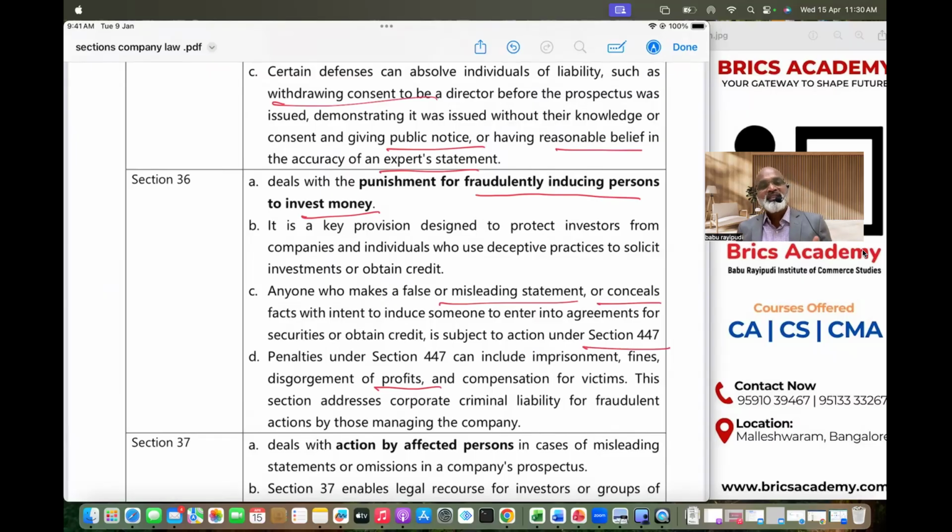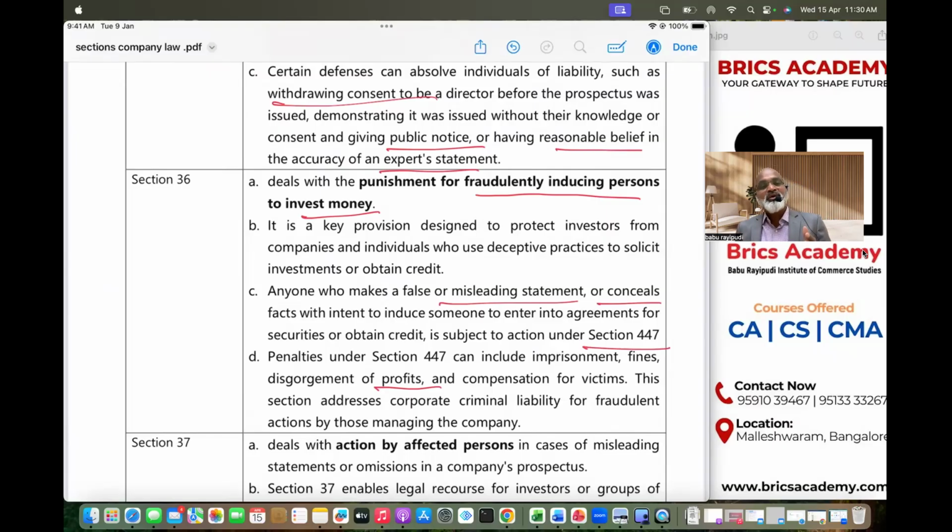Section 35 talks about civil liability, where these people who have authorized prospectuses like promoters, KMPs, etc., they shall be liable for paying a compensation for the loss suffered by the investor. So that means indirectly section 34 happens the moment there is a misleading information. Nobody needs to prove that he invested or he suffered a loss. But when it comes to 35, you must prove that you have invested based on that misleading information, and you also have to prove the loss that you suffered.